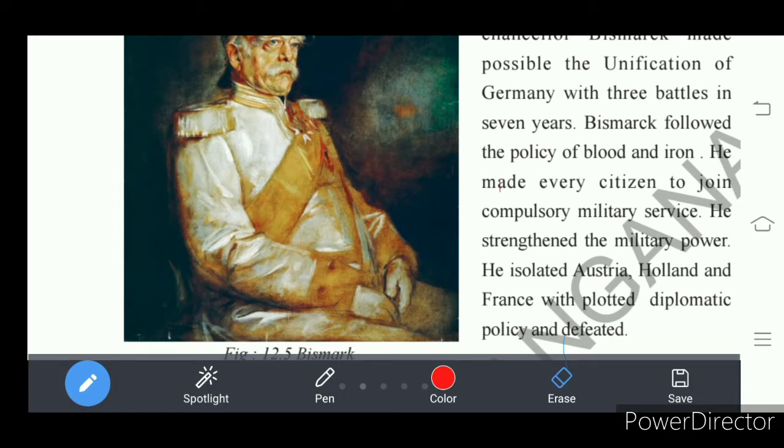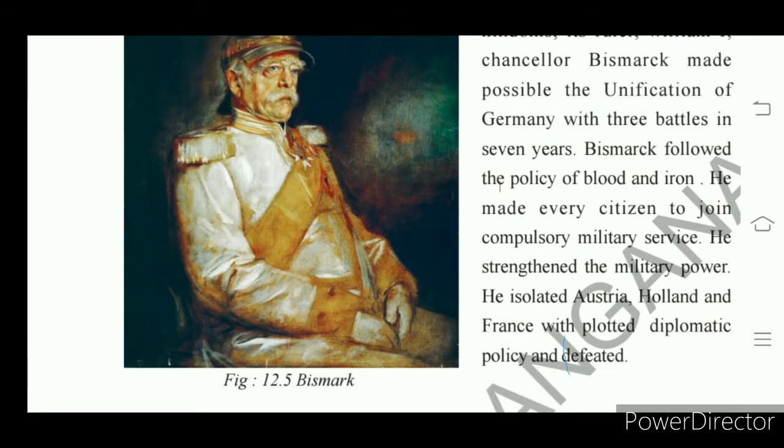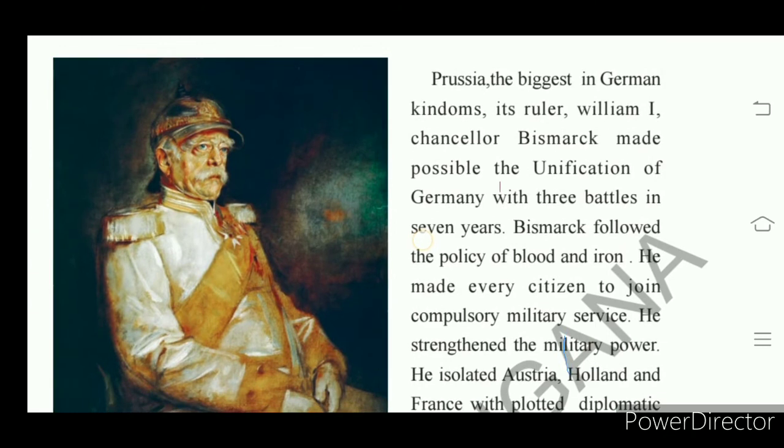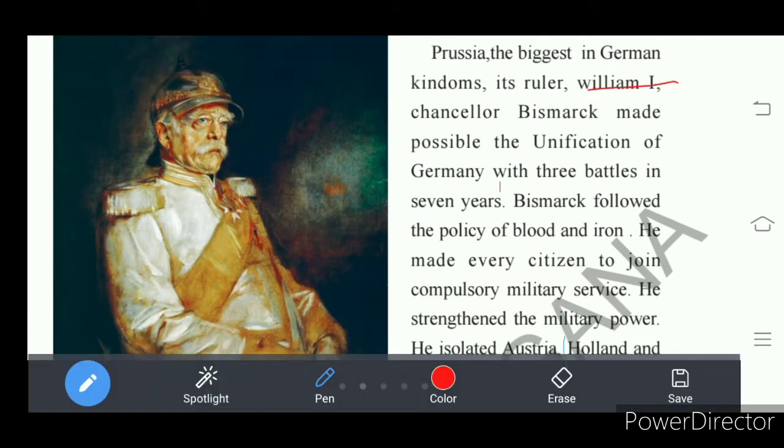So with the blood and iron policy, Bismarck succeeded in creating a unified Germany. Understand? Among several small kingdoms, Prussia was the biggest kingdom. Its ruler was William I, and Bismarck was the chancellor. Understand? Who was the ruler of Prussia? William I. And who was the chancellor of Prussia? That is Bismarck. Understand?